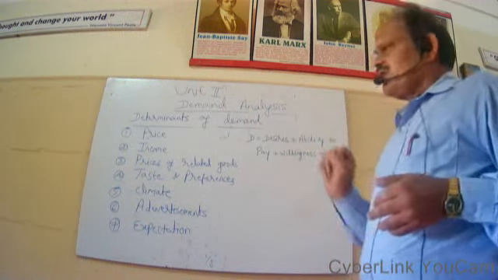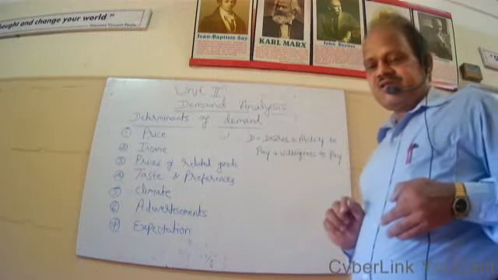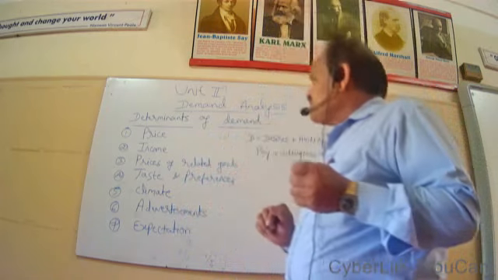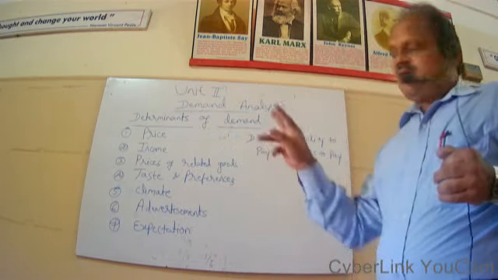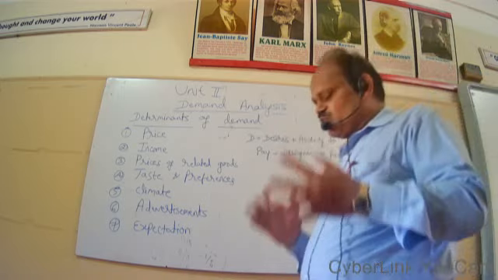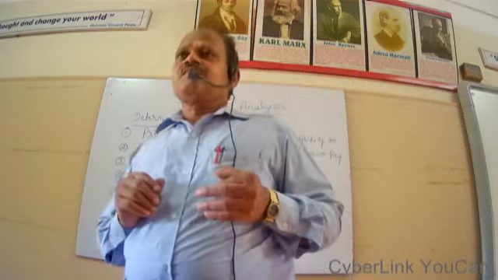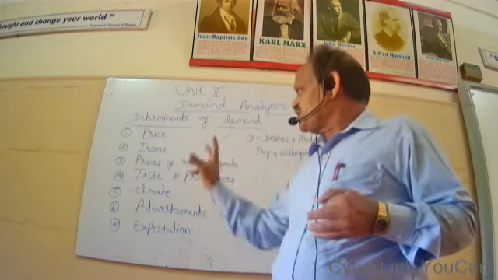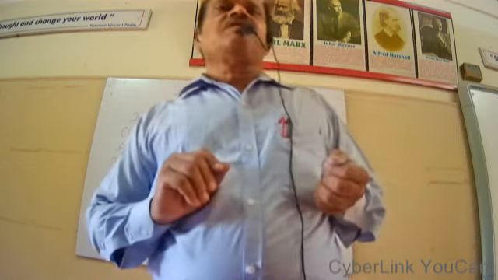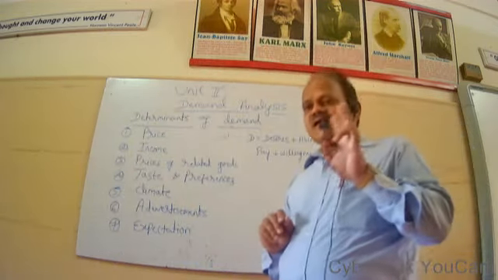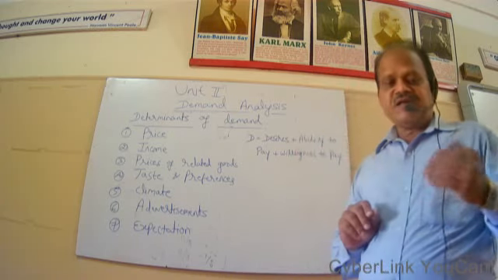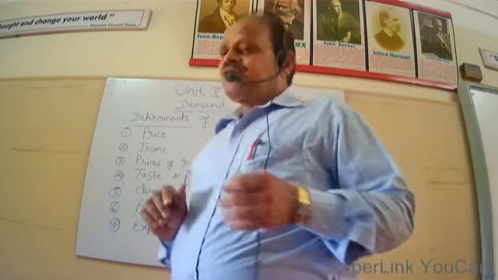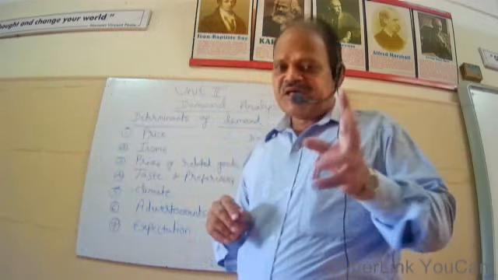Now let us study various determinants of demand. It means factors determining demand. There are several factors determining demand. One is price. Price is the most important factor determining demand. But there is an inverse relation between price and demand. It means the quantity demanded extends with a fall in price and it contracts with a rise in price. So there is a negative relation or an inverse relation between price and demand.